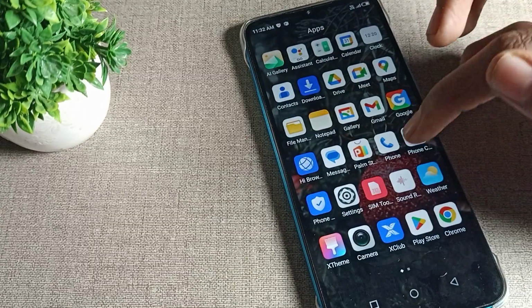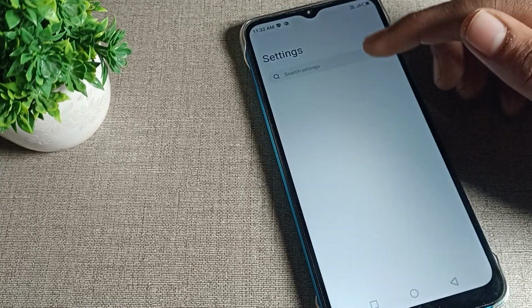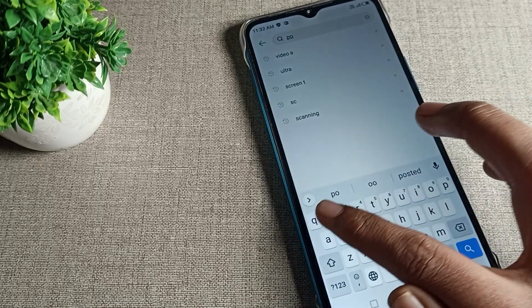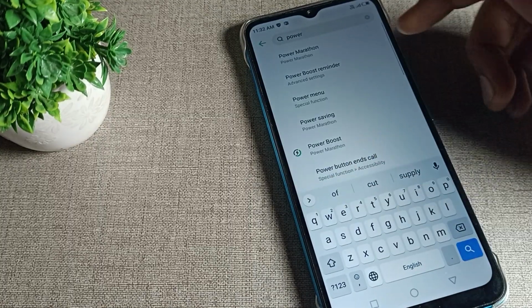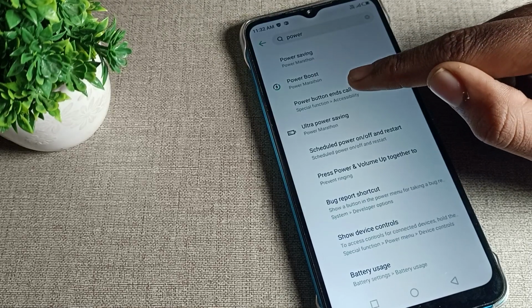So then first of all, open your phone settings. After opening phone settings, we will open the phone search bar. We will search here for phone power button. So as you can see, we searched for power setting here. So friends, you can see power button and call setting. We will tap here.